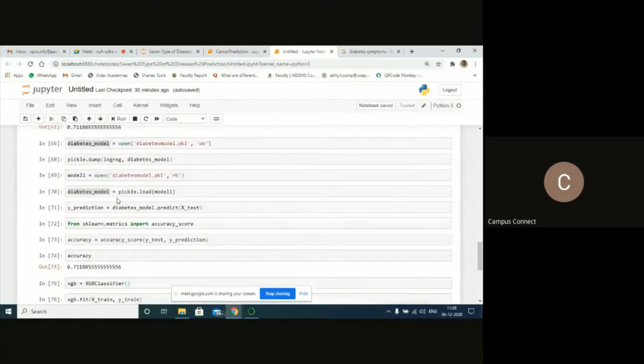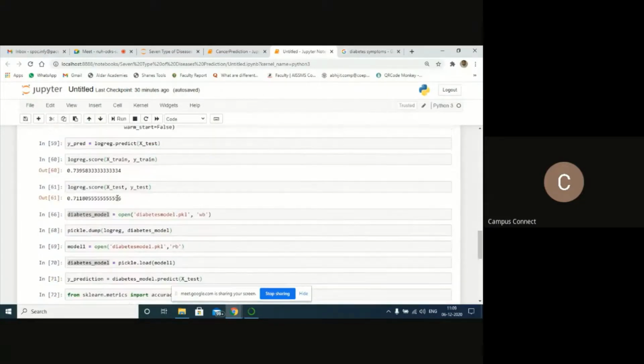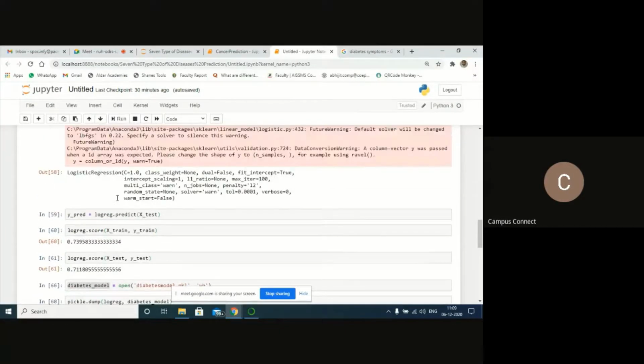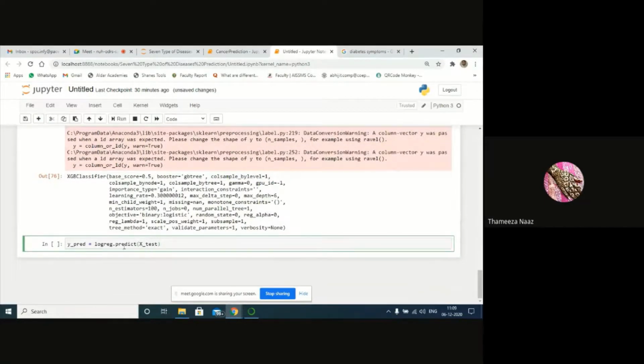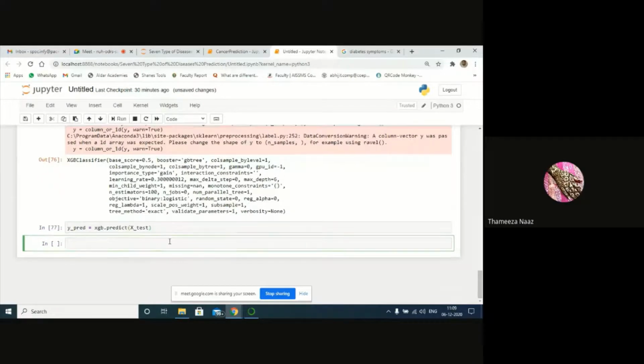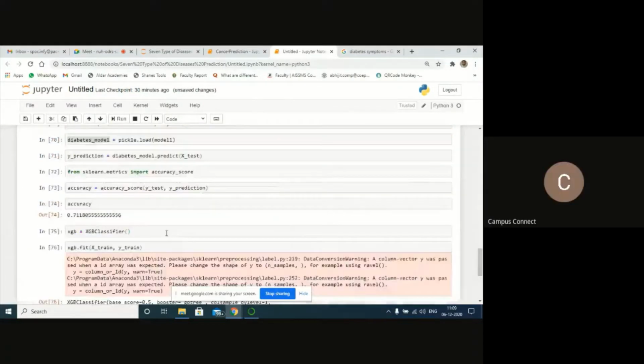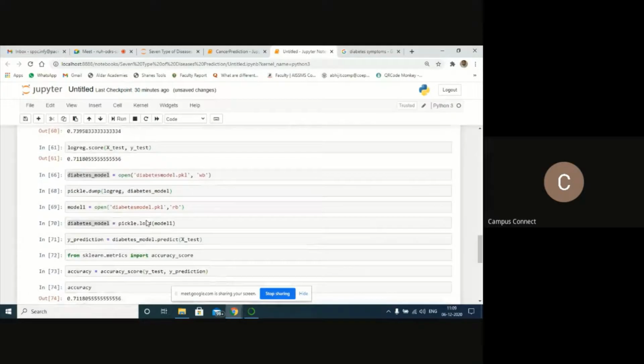Now next, let's try to have Y prediction. Same thing we need to follow again. Y predict here, replace this one with XGB. XGB predict, X test. Got executed. Same thing we need to follow.